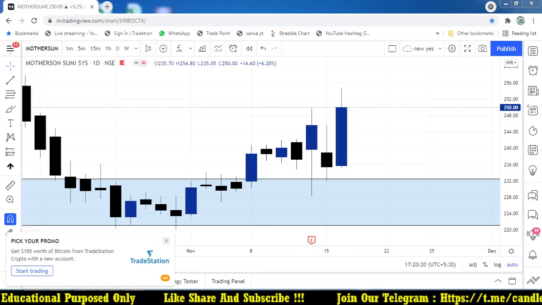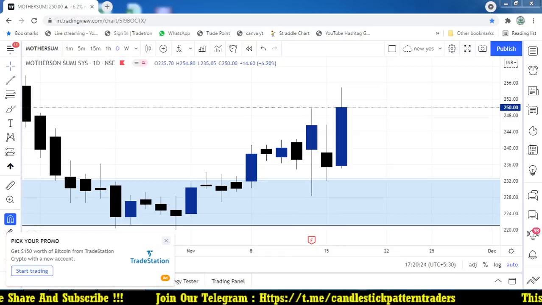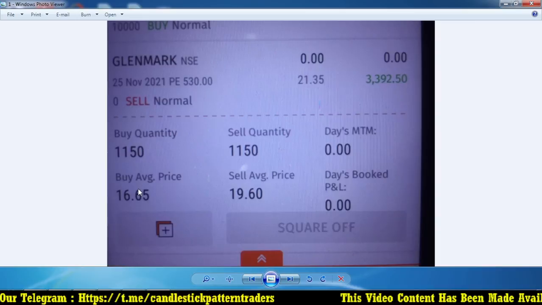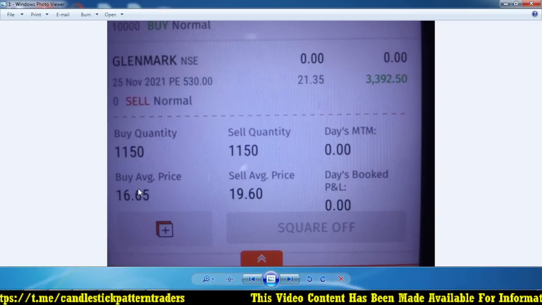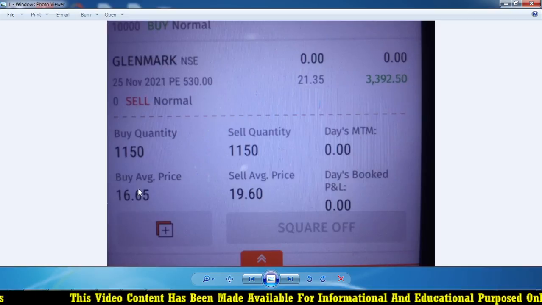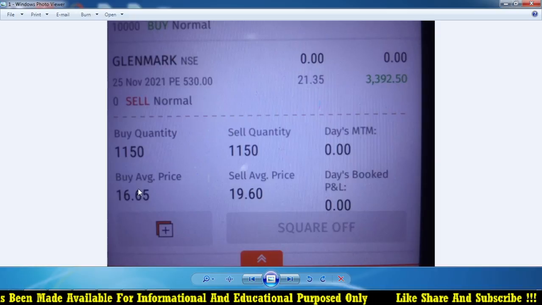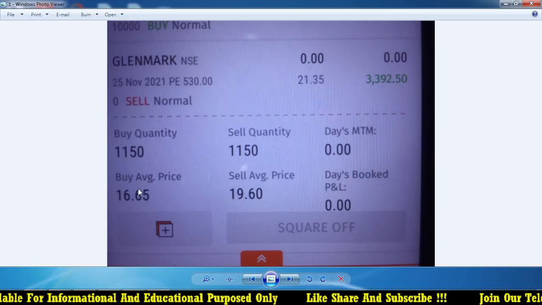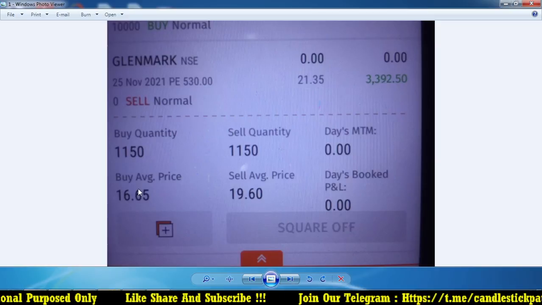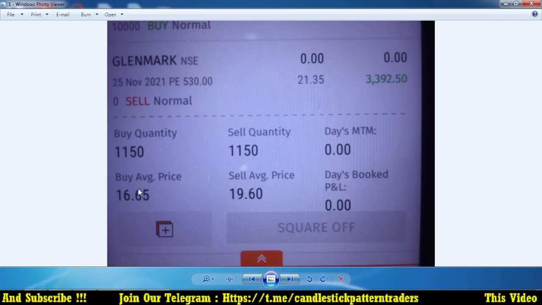Before that, I'm going to show today's trades which I did based on my option strategy, and I also tried some intraday. This Glenmark 530 put option which I bought today, I took around 16.6 and exited at 19.6, somewhere around 3 rupees. That gives me a profit of around 3,300. This is my intraday opportunity which I selected based on the stock.